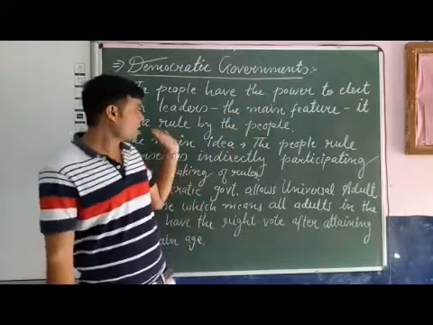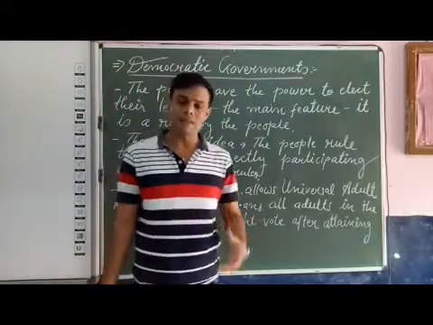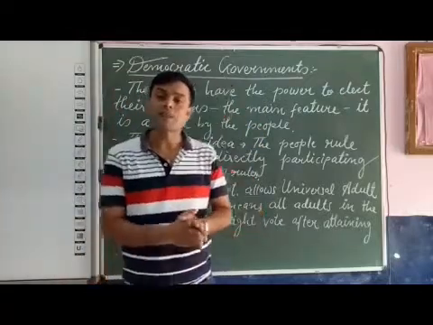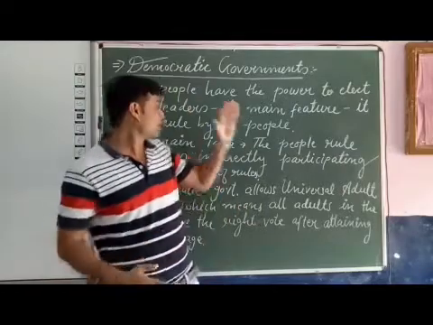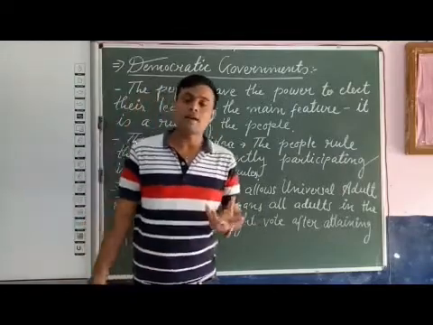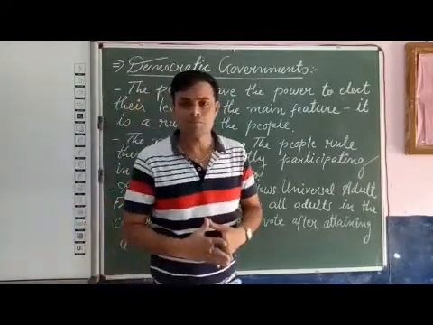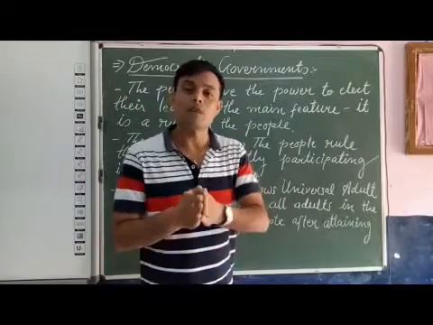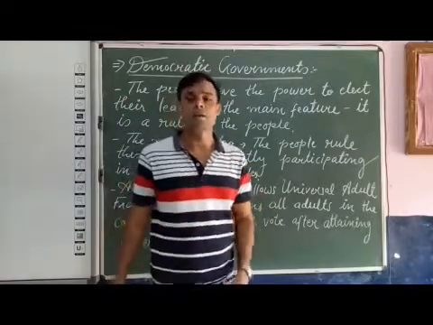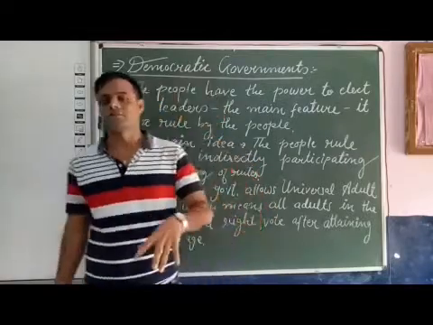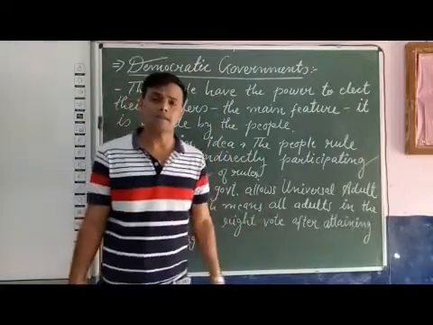It is a rule by the people. So we can say that democratic government is a rule by the people. Already I told you that democracy is by the people, for the people and of the people. People are at the center in democracy.